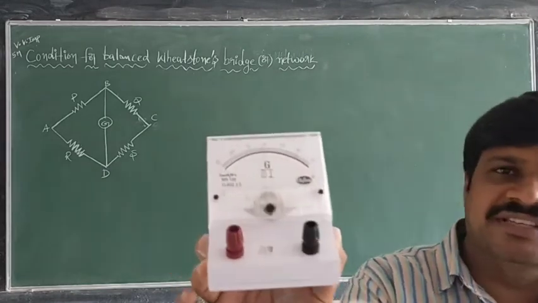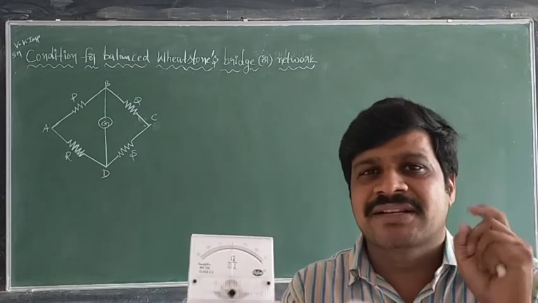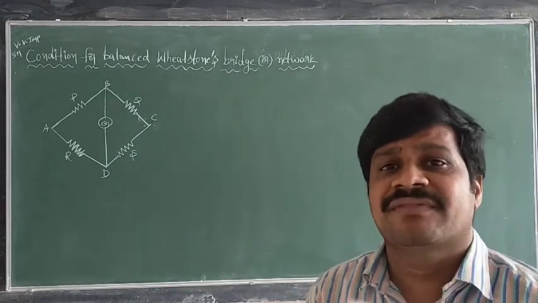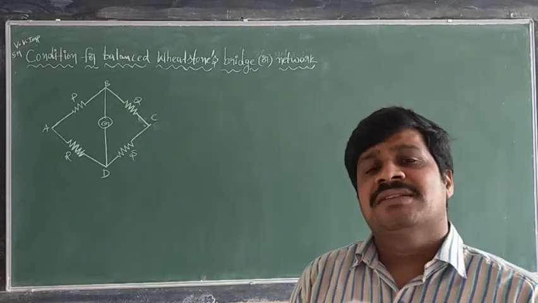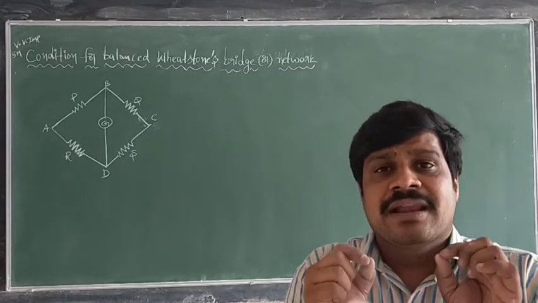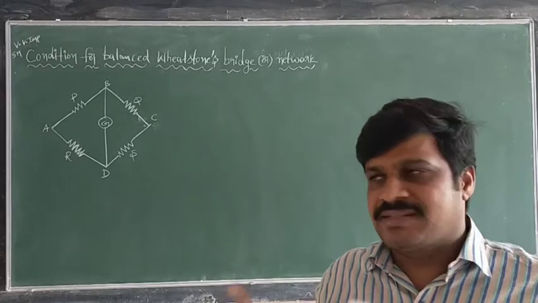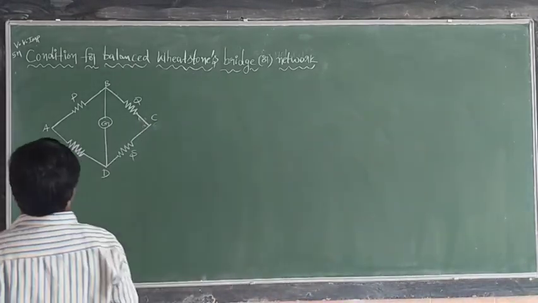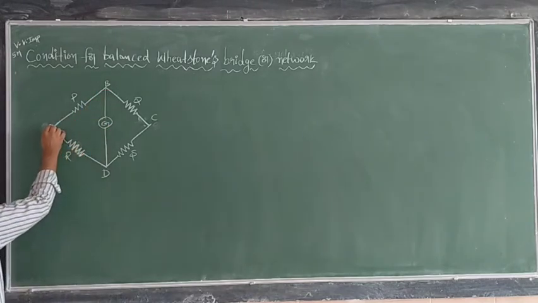Wherever you are observing G appearing, that is the galvanometer. Galvanometer has resistance. The resistance of the galvanometer is G. Of course, I have told, sir, galvanometer is an electrical device which is used to measure small currents. Thereafter, in between B and D, we have connected the galvanometer.